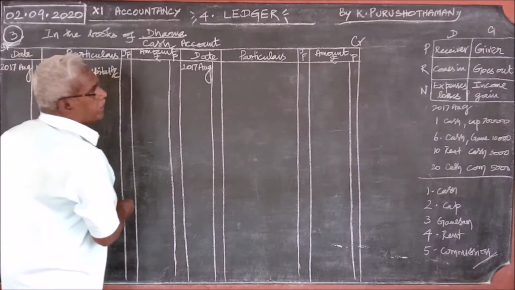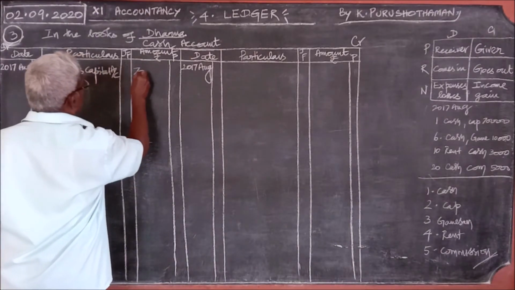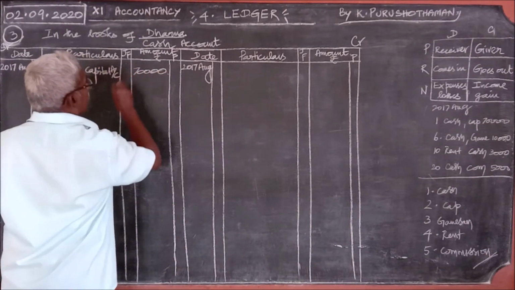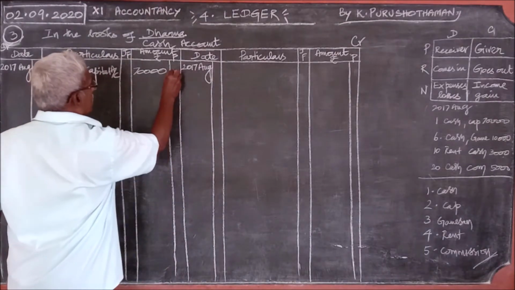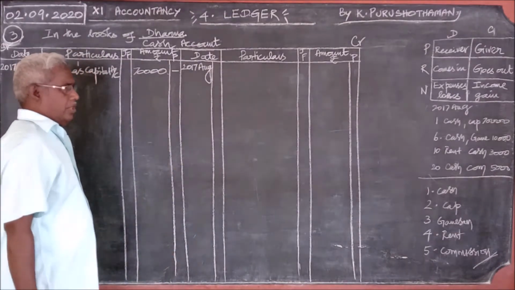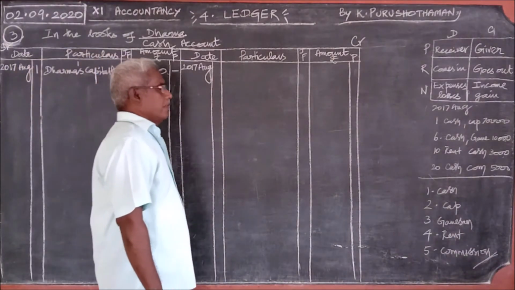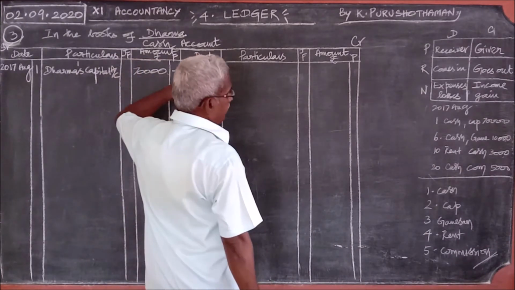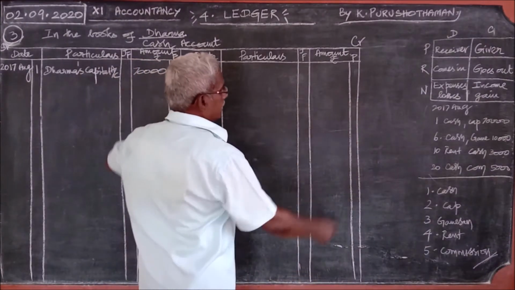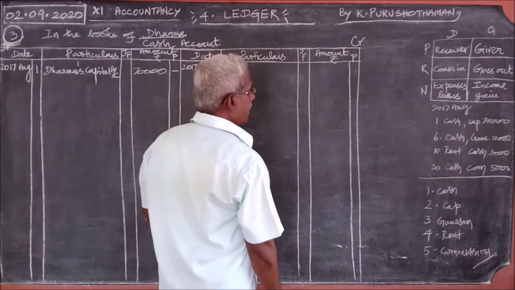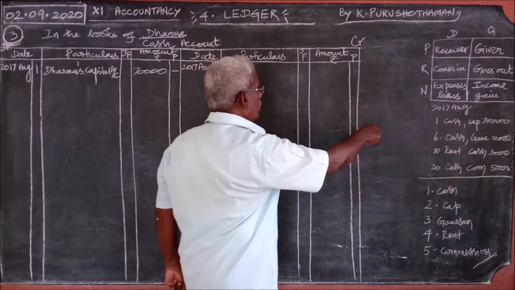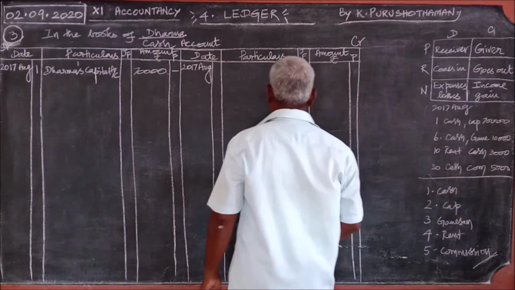Dharma's capital account, it is 70,000. Then, 2017 August. Then the next one, 6 cash, where the cash account appears only on the debit.